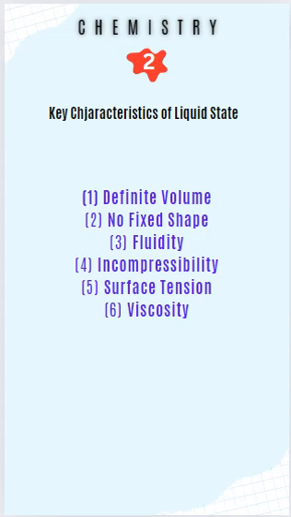Surface tension is the force that acts on the surface of a liquid, causing it to behave as if covered by a stretched elastic membrane. It results from the cohesive forces between liquid molecules. Viscosity is a measure of a liquid's resistance to flow. Higher viscosity indicates a thicker liquid, like honey, while lower viscosity indicates a thinner liquid, like water.